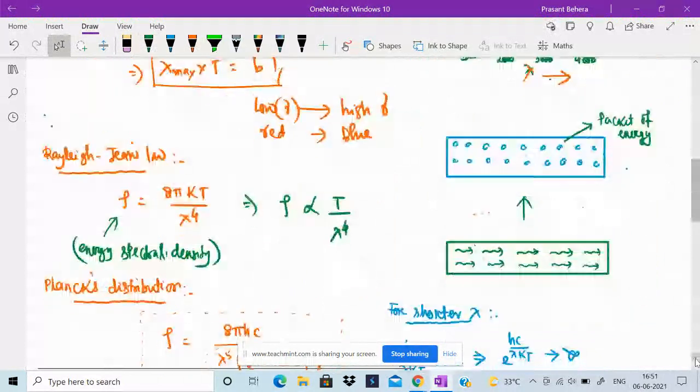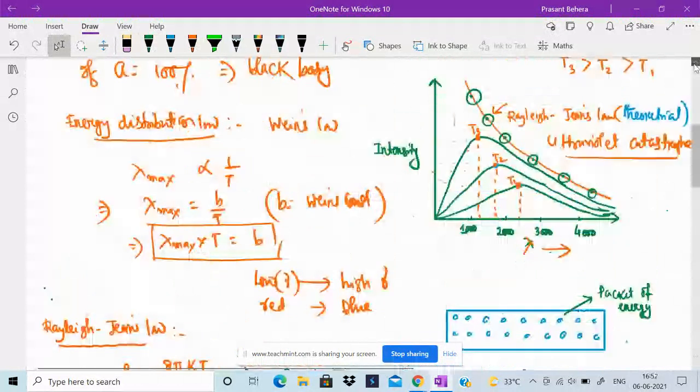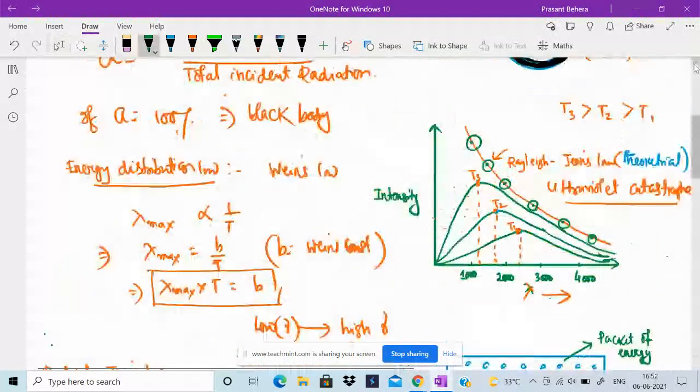But this curve does not give close agreement at the high frequency. This is the high frequency, not low. That means in the ultraviolet catastrophe, the curve goes upward. There is a divergence at higher frequency, and it is called the ultraviolet catastrophe.